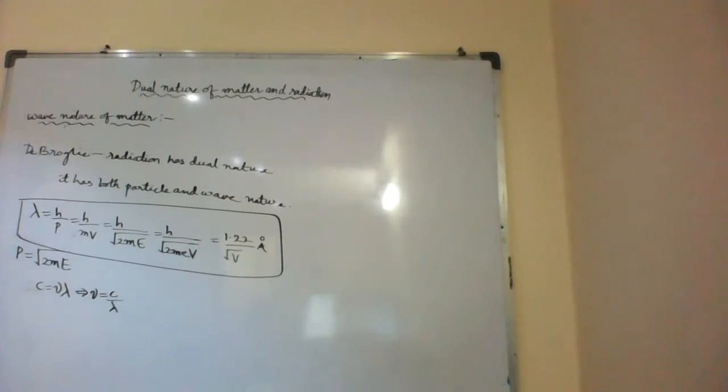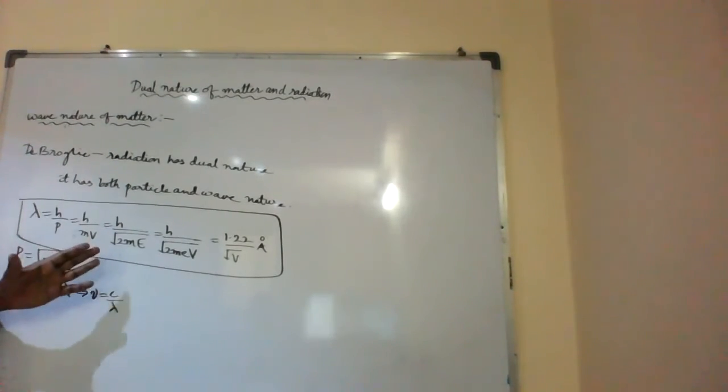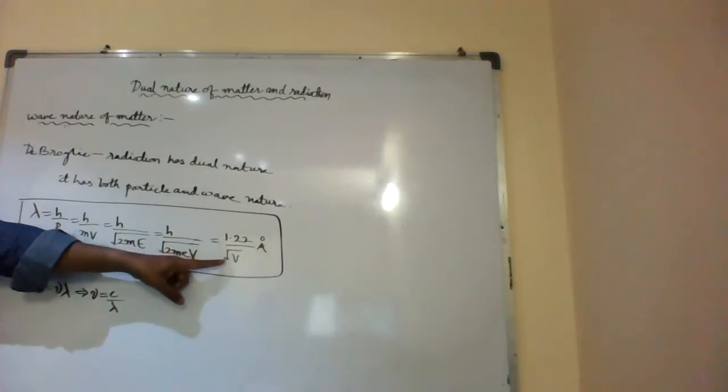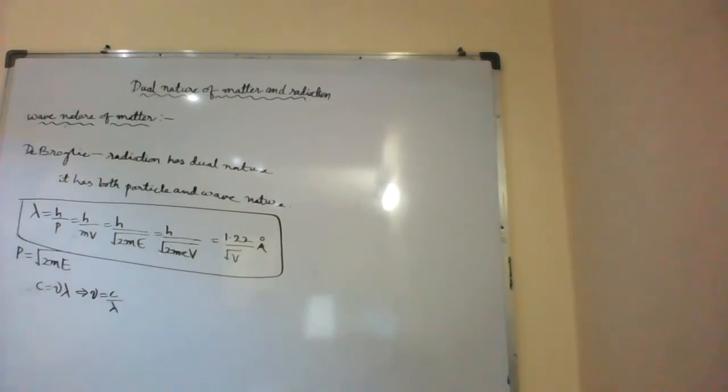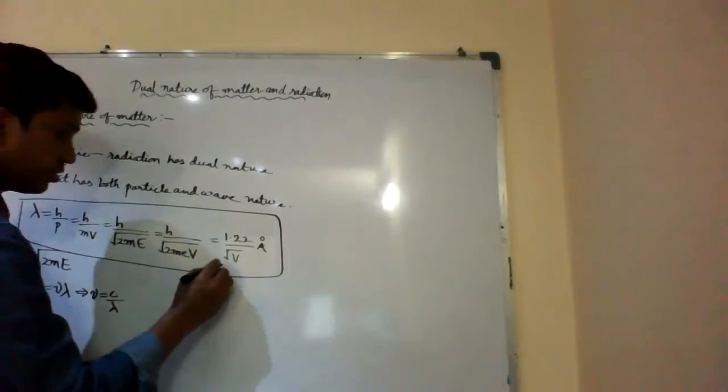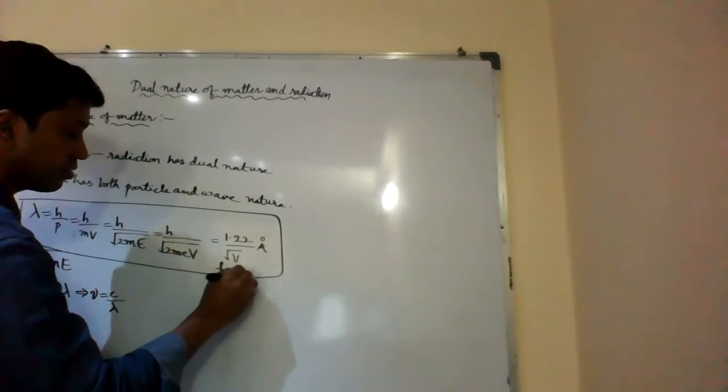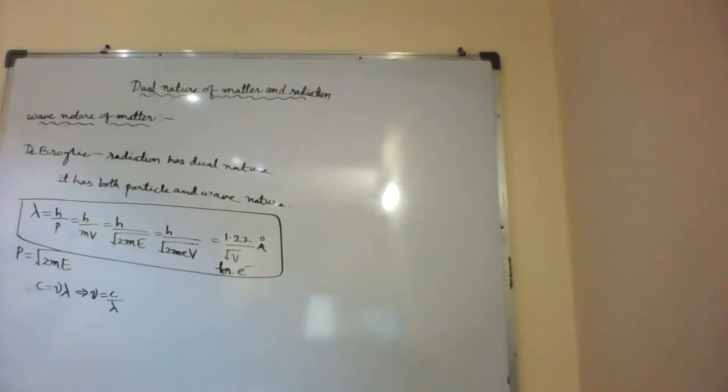Now one more thing. This is only for electron. Keep that in mind. This is not for everyone. I'll write it here: this is for electron. We found it out only for electron. Like that, we can find out for proton also. That's not a problem. 1.22 nanometer.